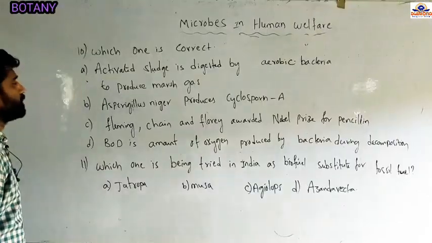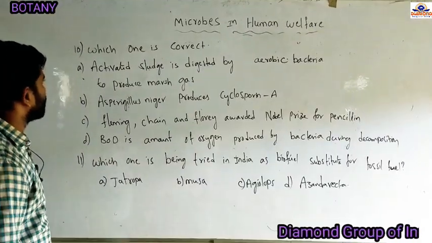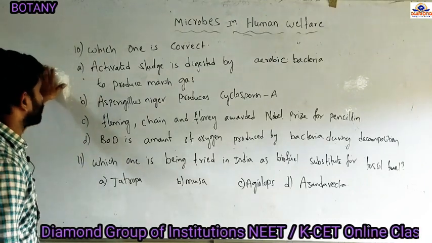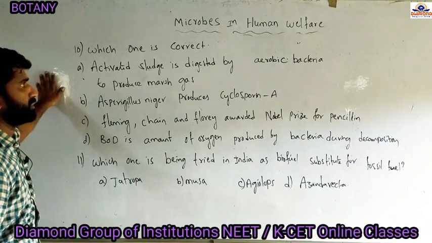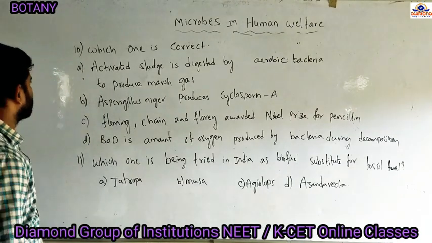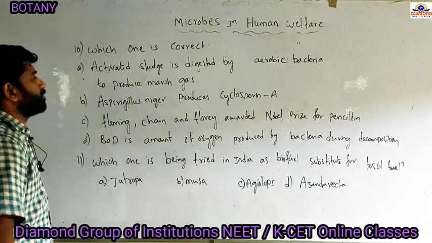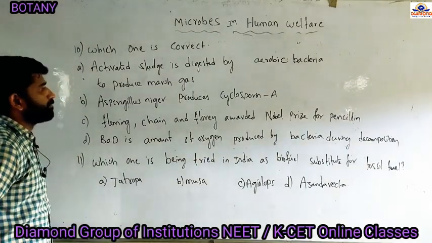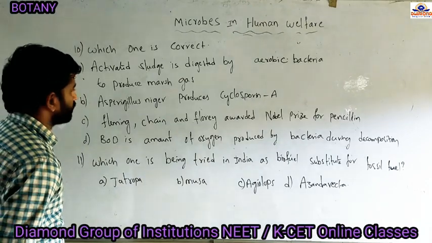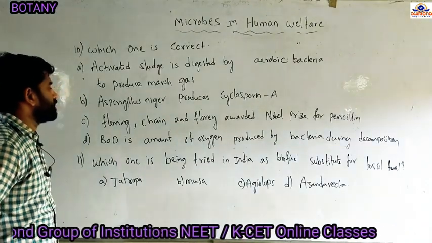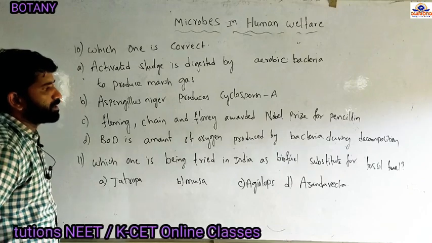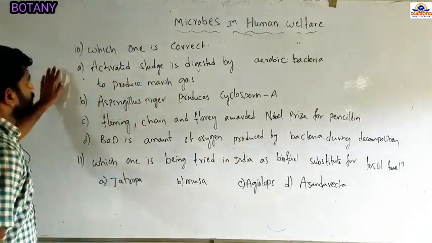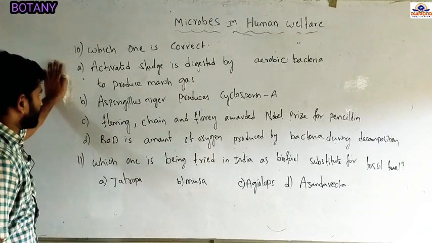Next question. Which one is correct? Option A: Activated sludge is digested by aerobic bacteria to produce marsh gas. Option B: Aspergillus niger produces cyclosporin A. Option C: Fleming, Chain and Florey were awarded the Nobel Prize for penicillin. Option D: BOD is the amount of oxygen consumed by bacteria during decomposition. So in these options, we have to identify which one is the correct statement.